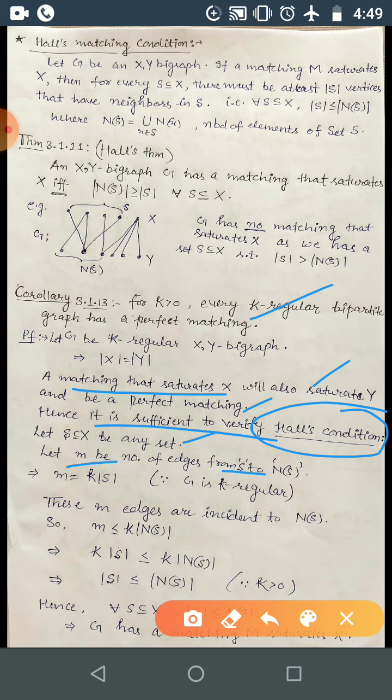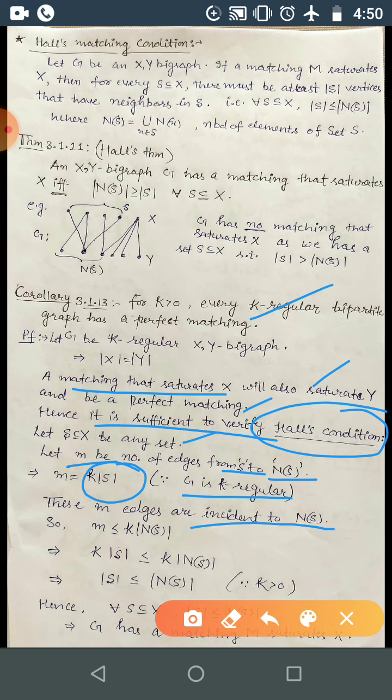Why is this k? Because the graph is k-regular, so we have degree k at every vertex, which means k edges are incident with every vertex of S. So the total number of edges will be k into the cardinality of S. So k into |S| edges go from S to N(S), correct? So these M edges are incident to N(S).